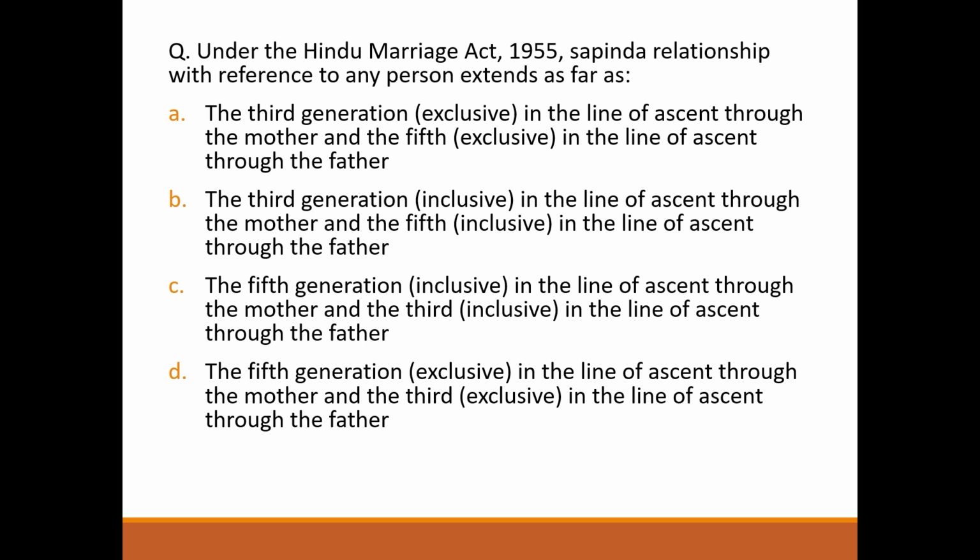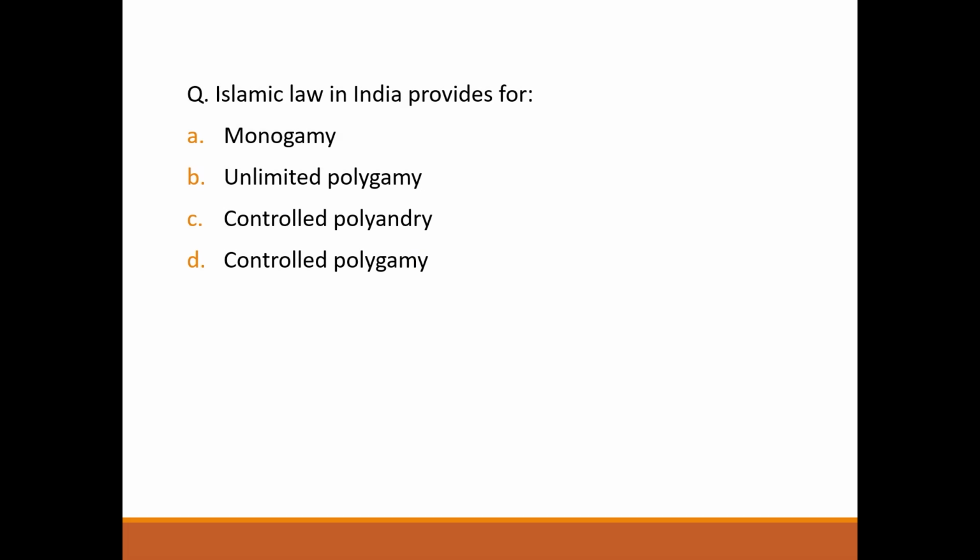Next question. Under the Hindu Marriage Act 1955, sapinda relationship with reference to any person extends as far as option B, the third generation inclusive in the line of ascent through the mother, and fifth inclusive in the line of ascent through the father. Next question. Islamic law in India provides for option D, controlled polygamy.